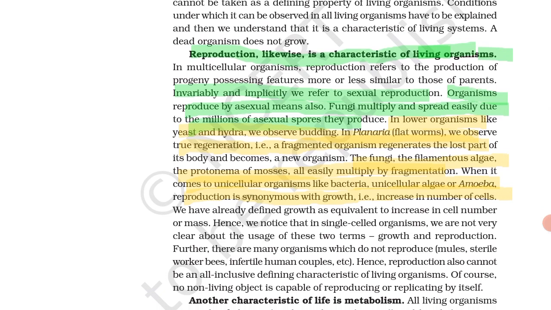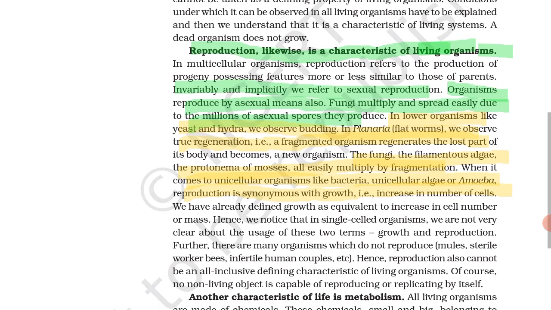In unicellular organisms like bacteria, unicellular algae and amoeba, reproduction is synonymous with growth, that is, increase in number of cells. What we saw earlier as the twin characteristics of growth are increase in mass and increase in number of individuals. In amoeba, bacteria and unicellular algae, there is an increase in number of cells, which means growth is implied.